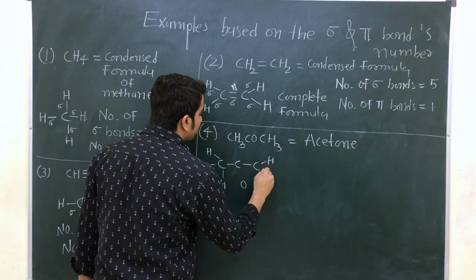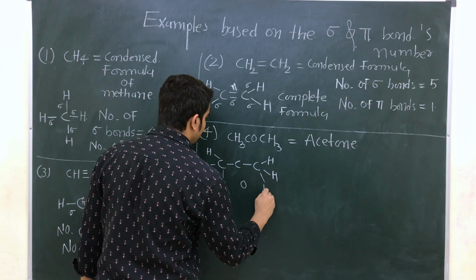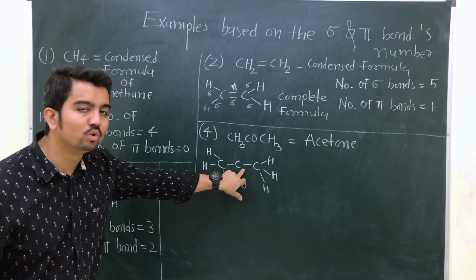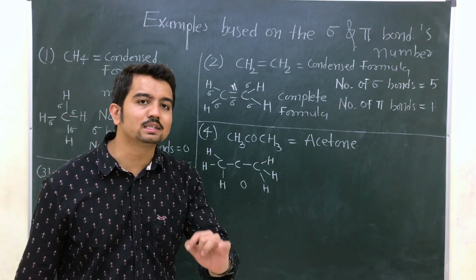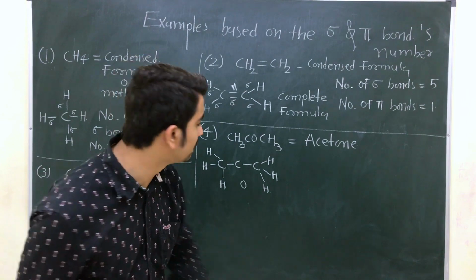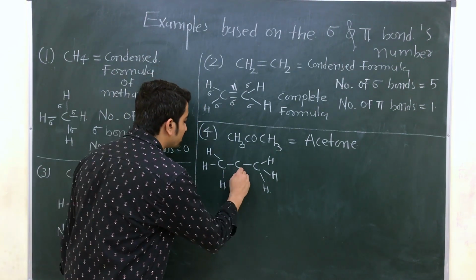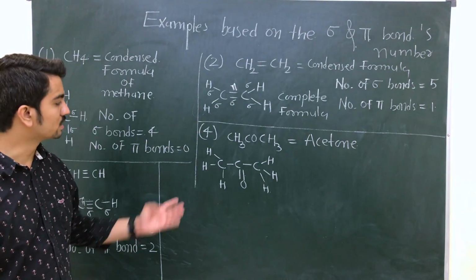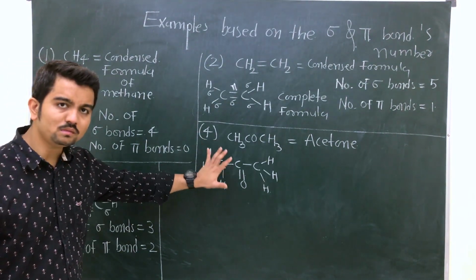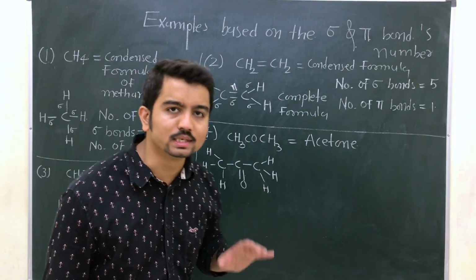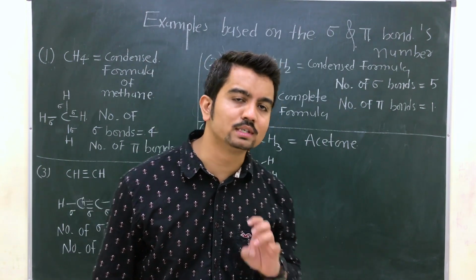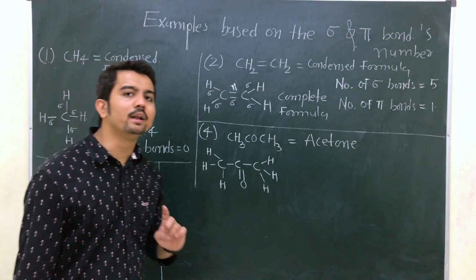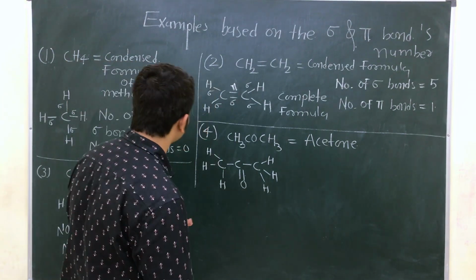And this carbon is attached with 3 more hydrogens. Now consider the valency of this carbon. 1, 2. What do you know? Carbon has a maximum capacity to form 4 covalent bonds, but here only 2 covalent bonds are there. So the remaining 2 are formed with the oxygen. So this is a complete formula of acetone. Now let's calculate the number of sigma bonds and number of pi bonds in the given structure.